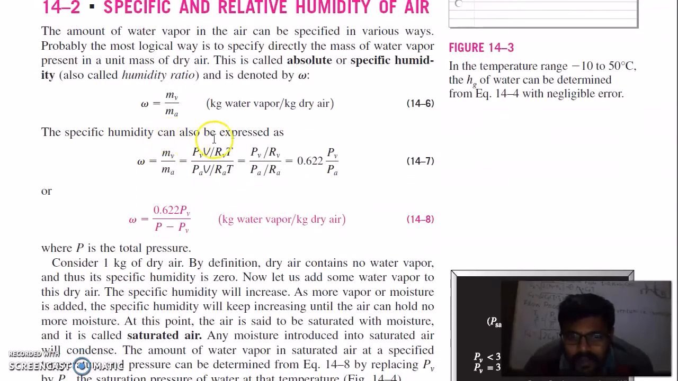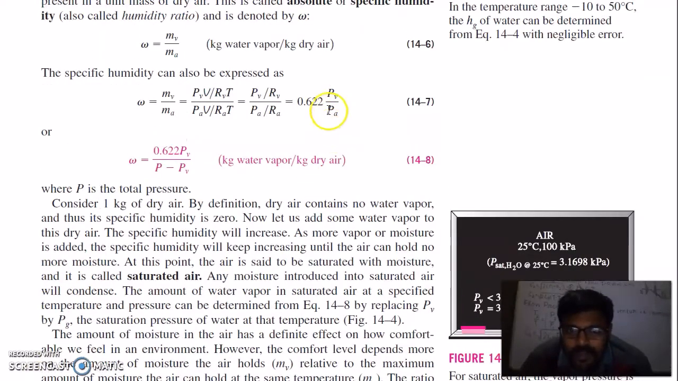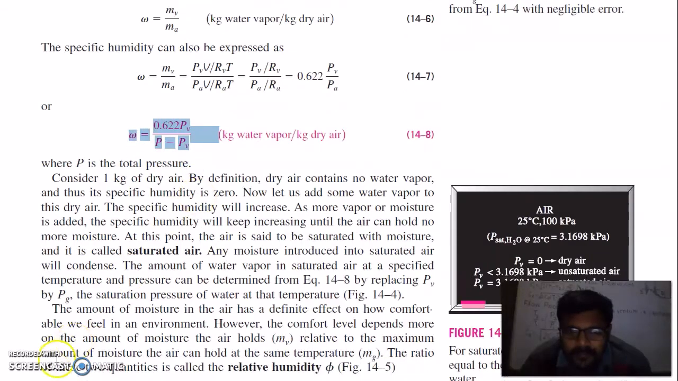The specific humidity can also be expressed in terms of pressure. So omega is equal to 0.622 times pressure of vapor divided by pressure of air, while this pressure of air is also written as the total pressure minus pressure of vapor. So specific humidity can be translated in terms of pressure of vapor.